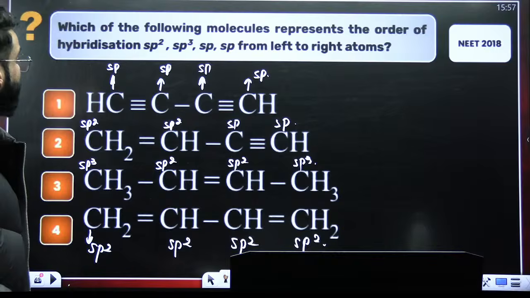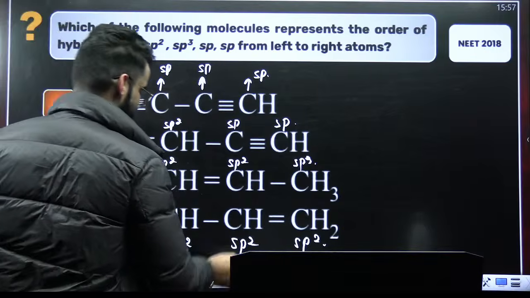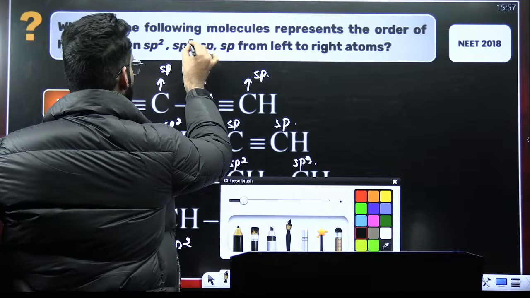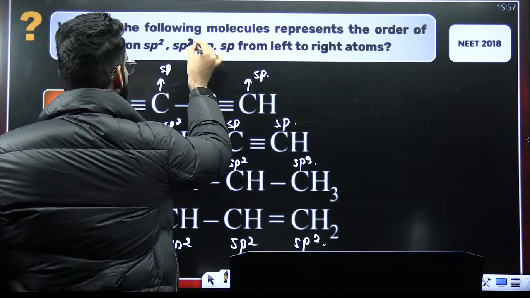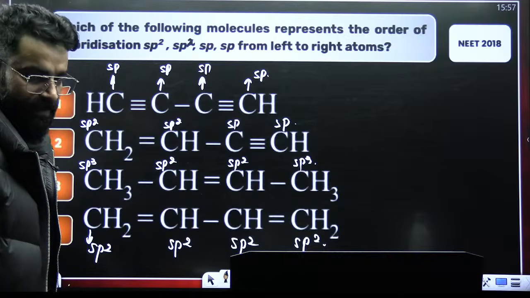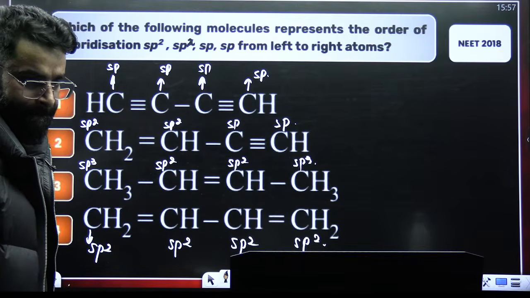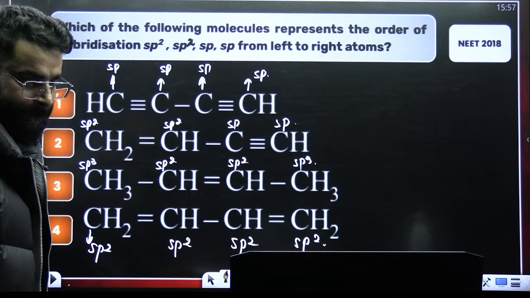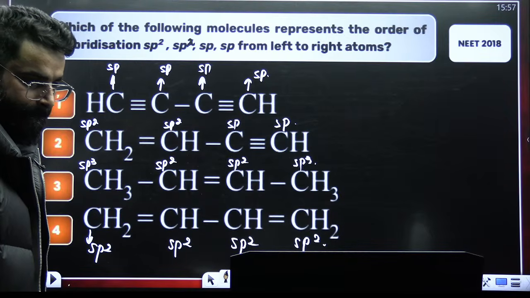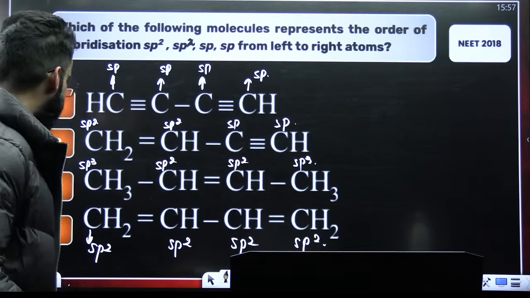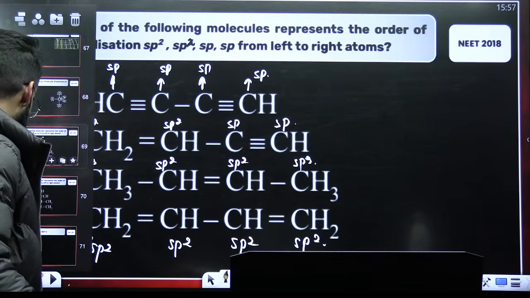Perfect. We have to check what? I think this should be sp2, sp2, sp, sp. This should be sp2 here. It should be sp2, sp2, sp, sp, from left to right. So it's going to be sp2, sp2, sp and sp, right? So it's option number 2, which is going to be the correct answer to the question.